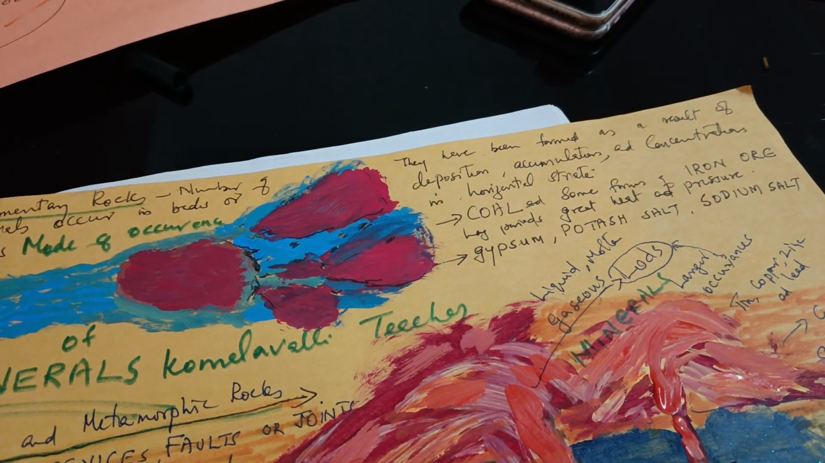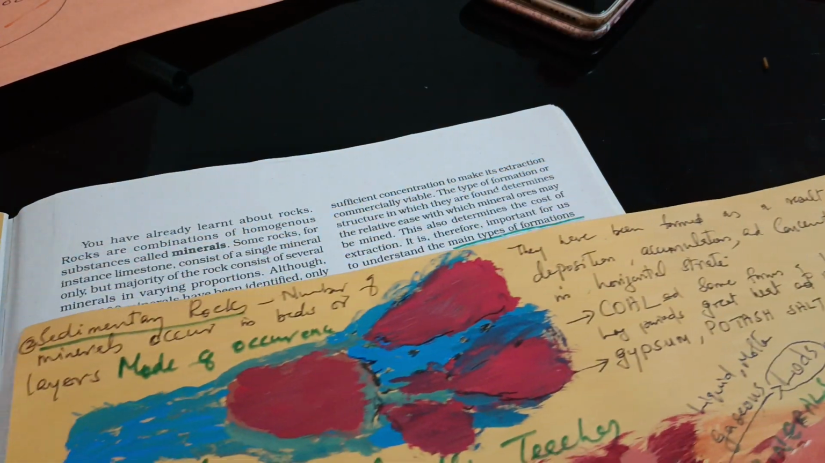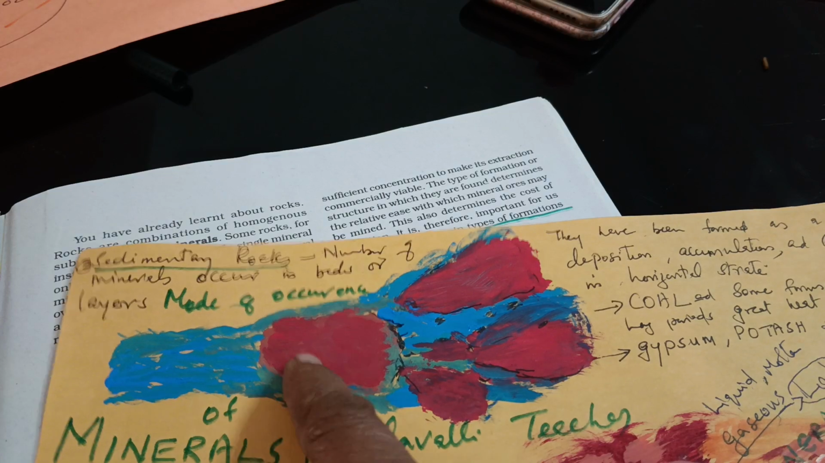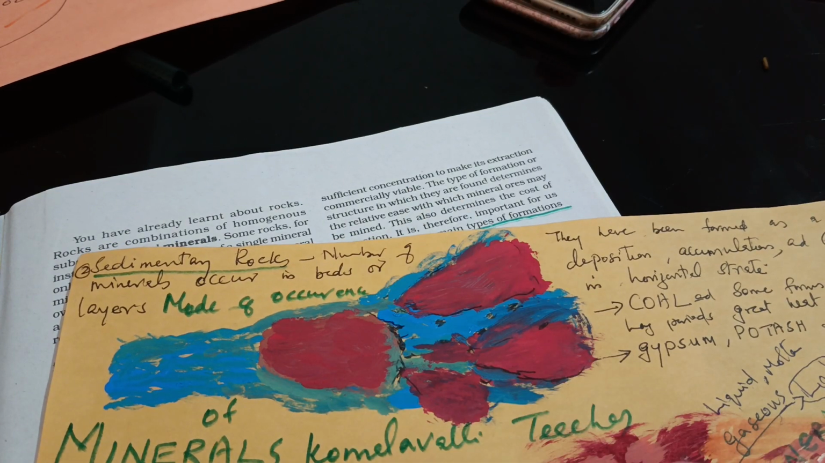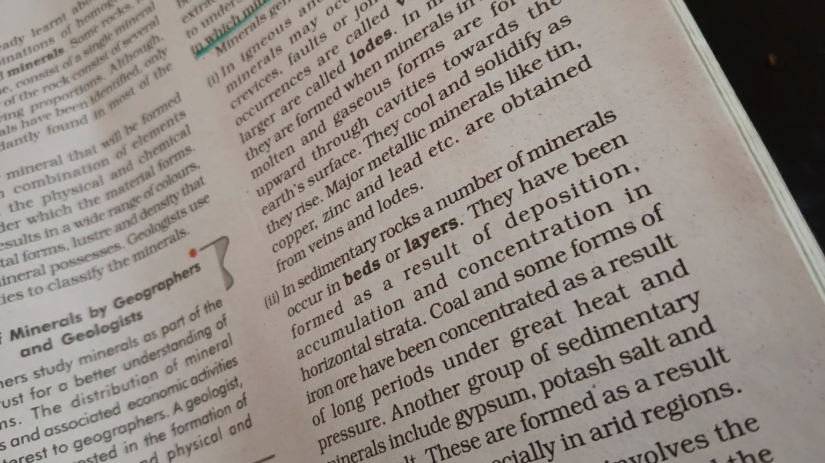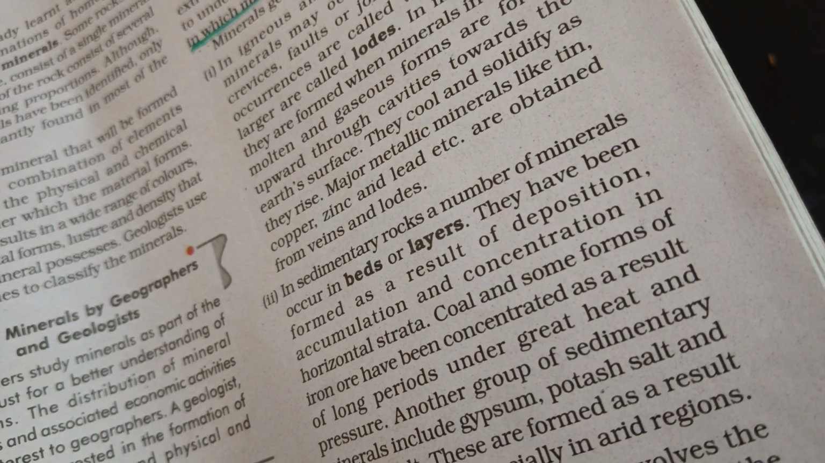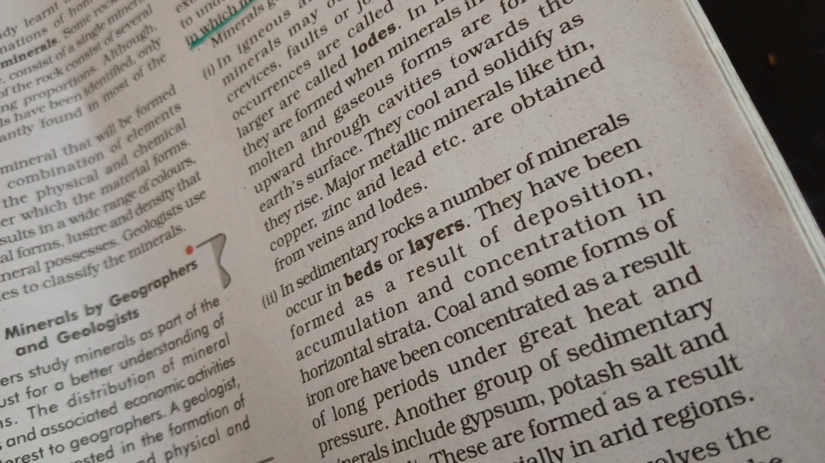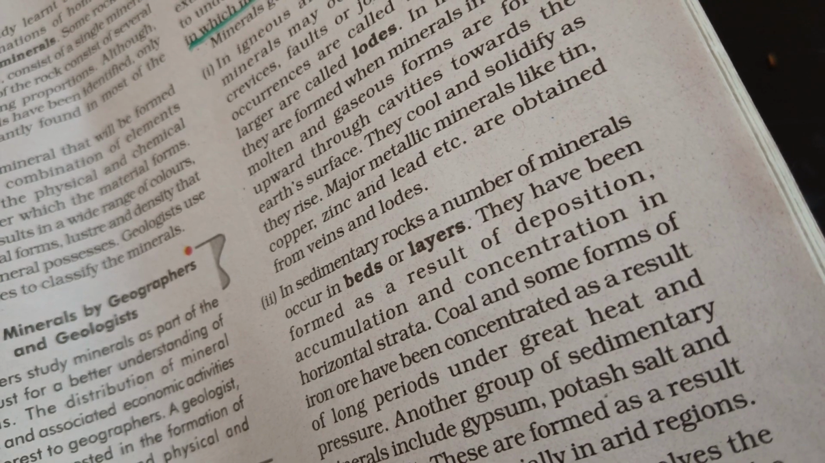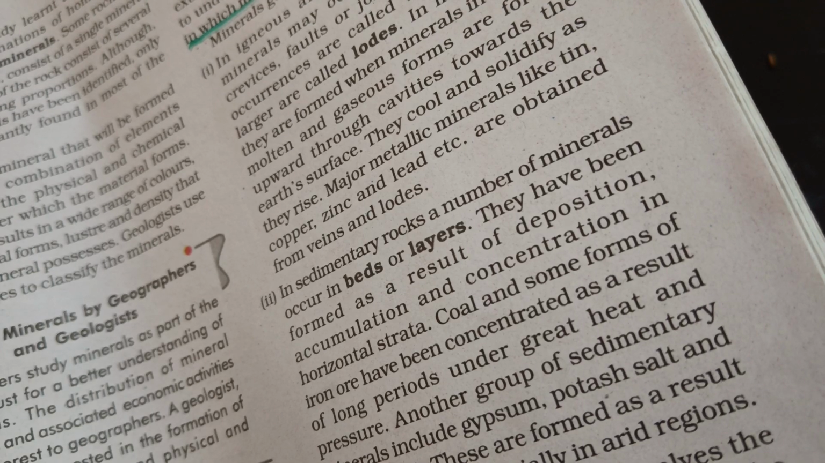Yes. Next one is sedimentary rock. Here, why I have drawn like this, this red color or whatever color we can give, that is the rocks of the sedimentary rocks. In the explanation, it is written that in sedimentary rocks, a number of minerals occur in beds or layers. They have been formed as a result of deposition, accumulation, and concentration in horizontal strata.